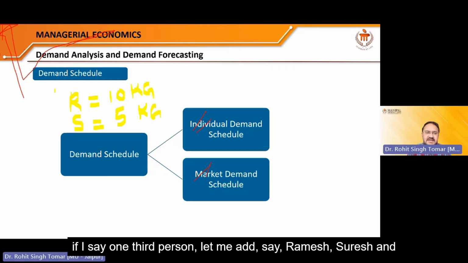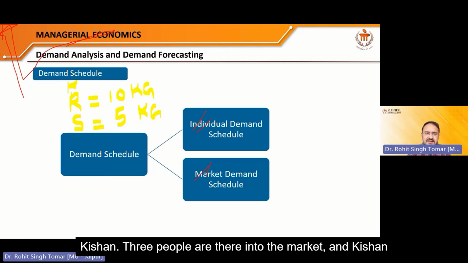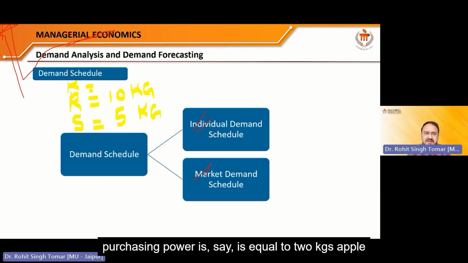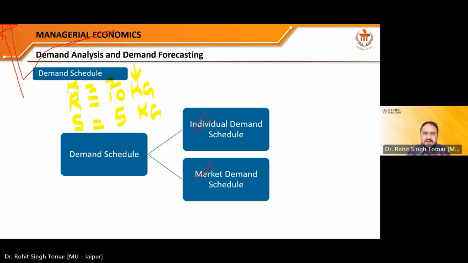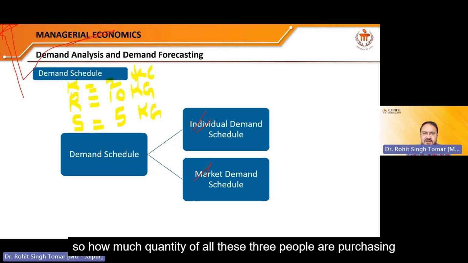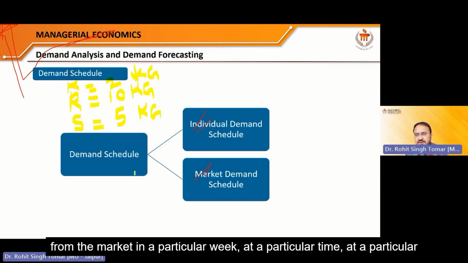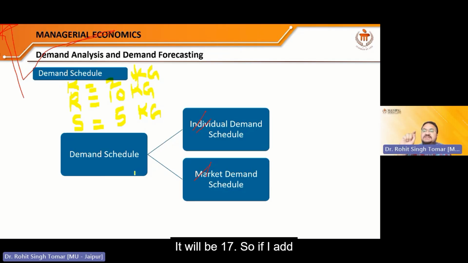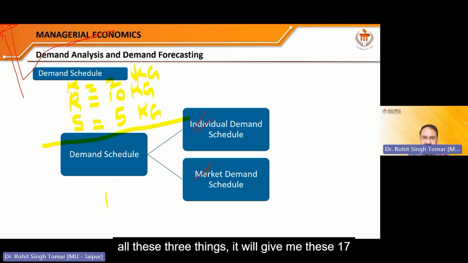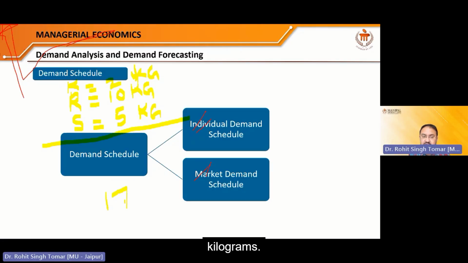And if I add a third person, say Ramesh, Suresh, and Kishan, 3 people are there in the market, and Kishan's purchasing power is equal to 2 kgs apple. So if you add all these three, how much quantity are these 3 people purchasing from the market in a particular week at a particular time at a particular price? 10 plus 5 plus 2. Write down into your chat box. It will be 17.